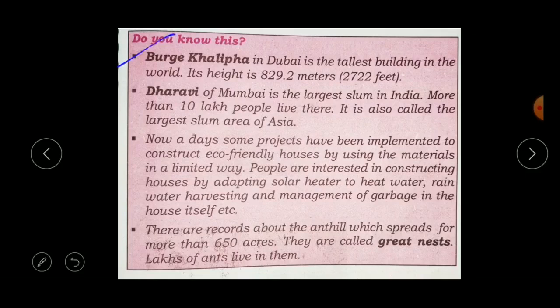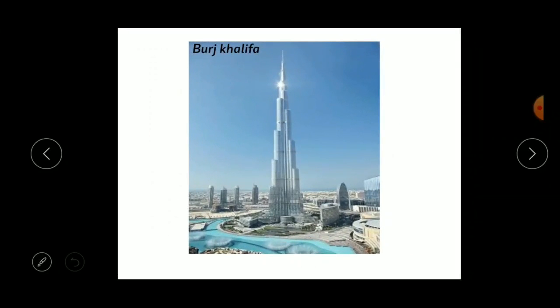or you might have seen in any book, Burj Khalifa is the name of the building which is there in Dubai. It is the tallest building in the world. Its height is about 829.2 meters, and in feet it is 2722. Here I will show you. So this is the Burj Khalifa. Yes, so this is the tallest building in the world. Which is the tallest building in the world, children? Yes, Burj Khalifa is the tallest building in the world.